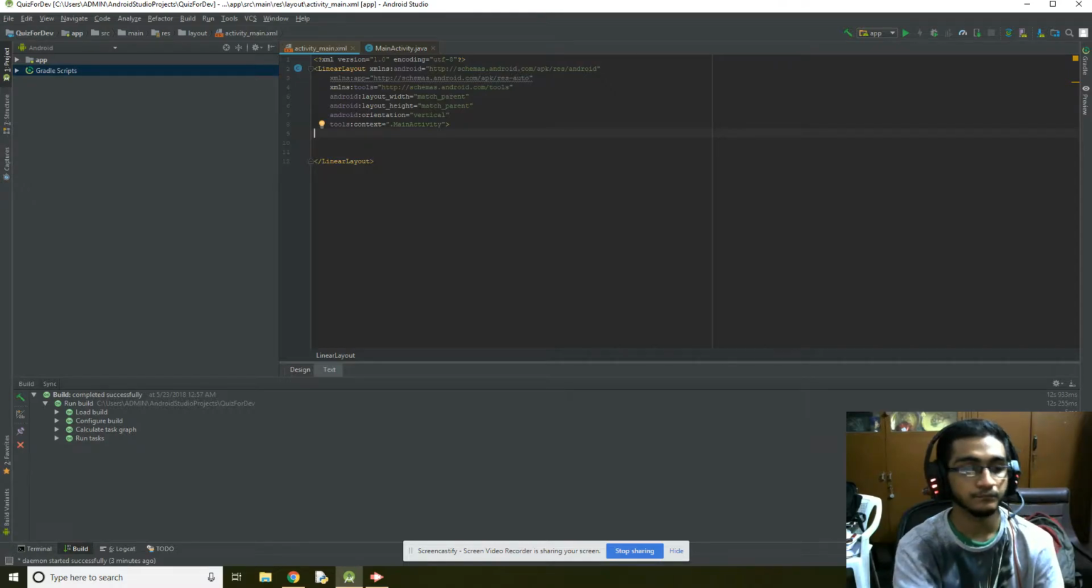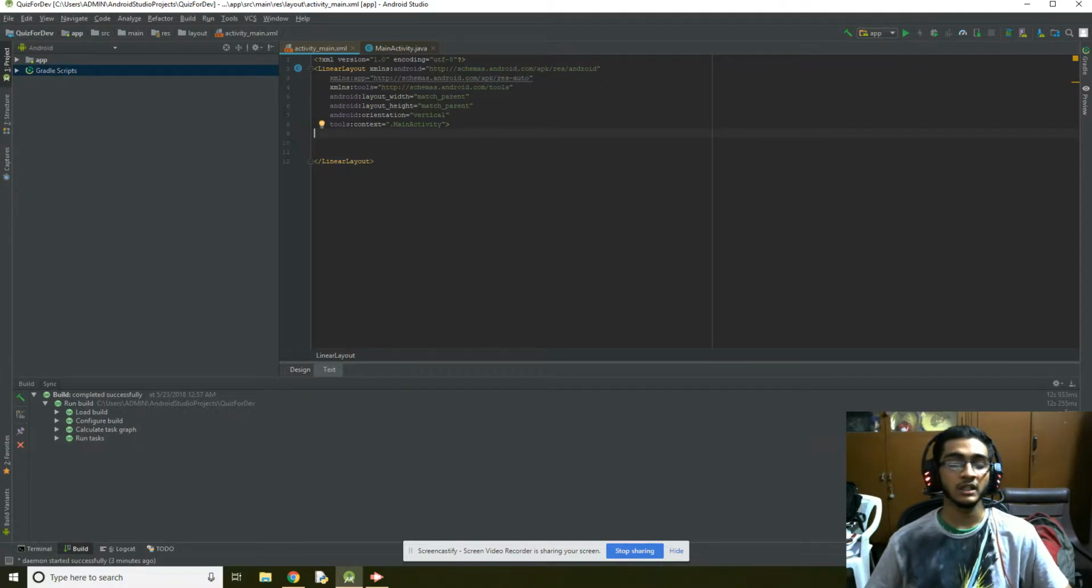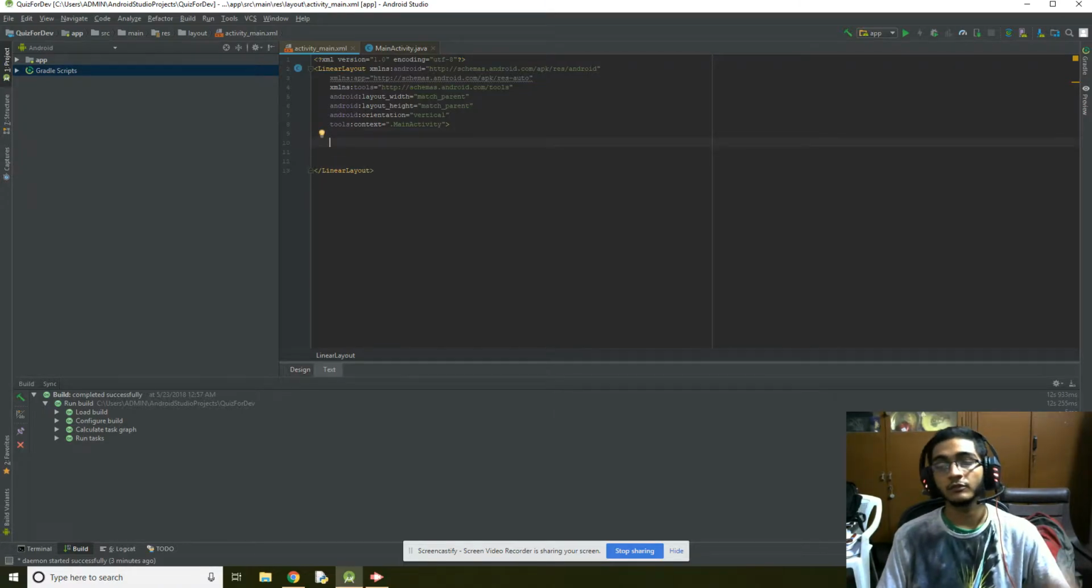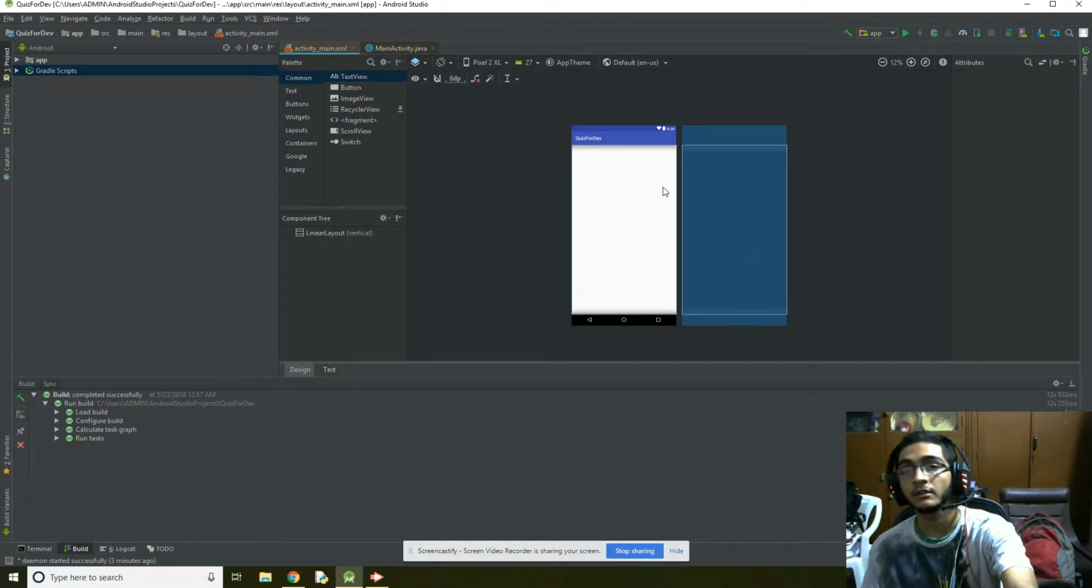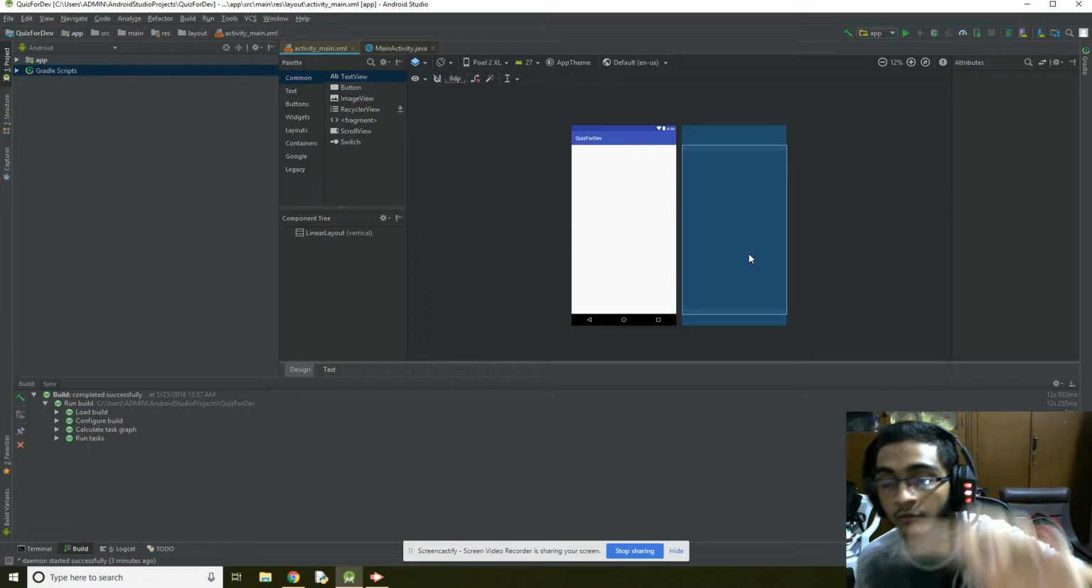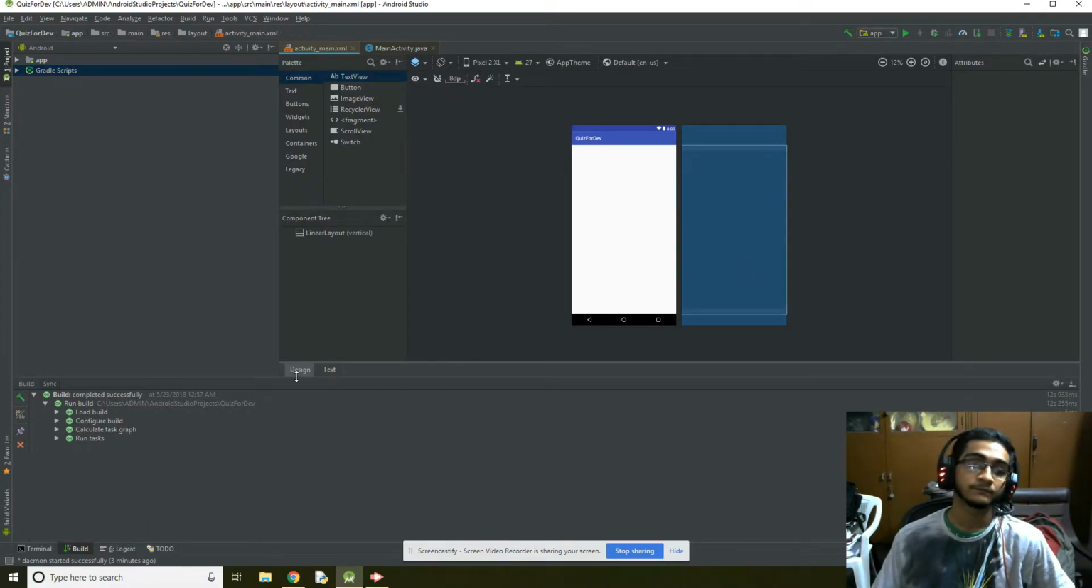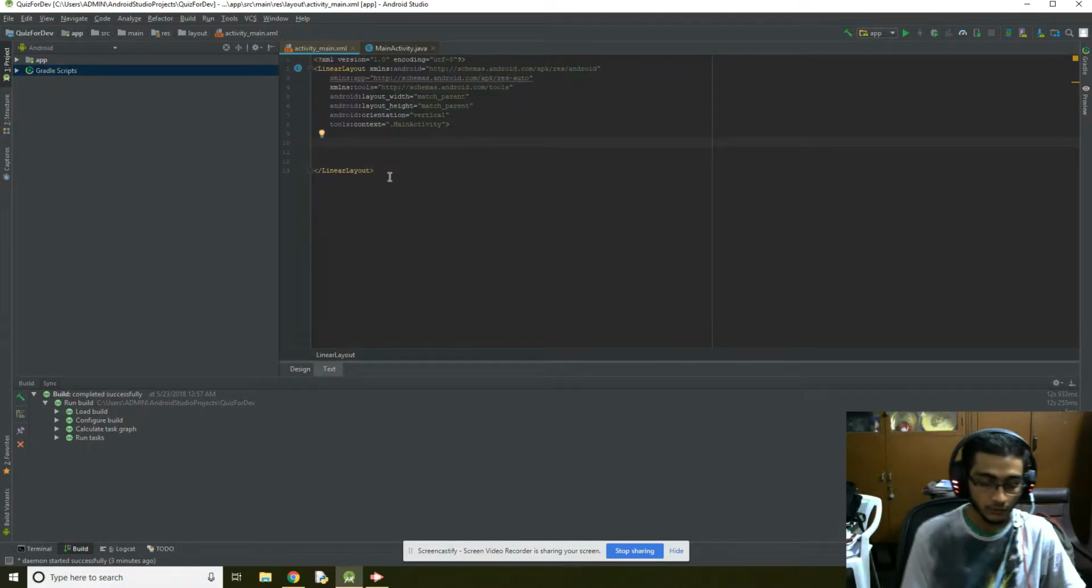Let's see. So now what we need here is we need to make a text view. Now text view is basically the text that is going to be displayed here. Right now we deleted the previous one, so there's nothing displayed here. All right, so this is the layout. So let's type in a text view.